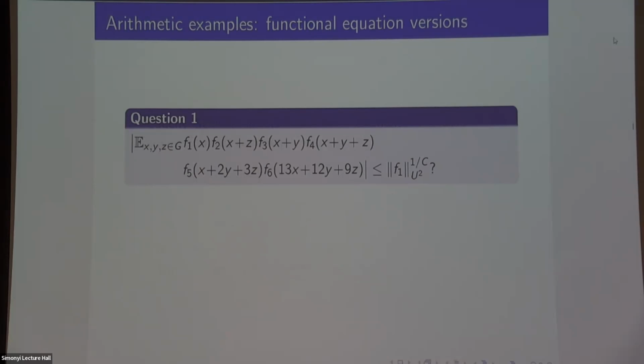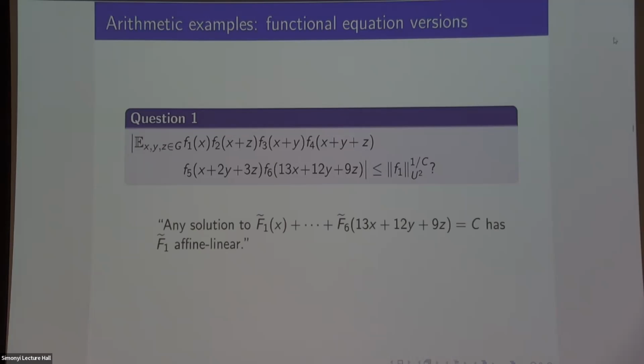So okay, what does this look like on my examples? Here was my question 1, right? I have my favorite multilinear configuration in 3 variables and 6 forms, and I want to know if it's controlled by the U2 norm. So I apply my principle.